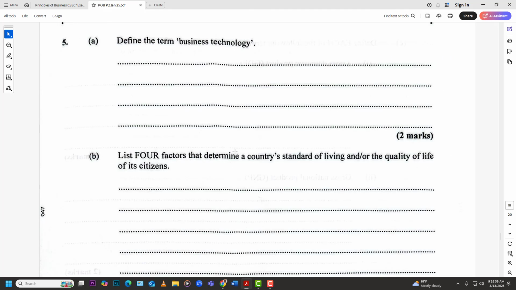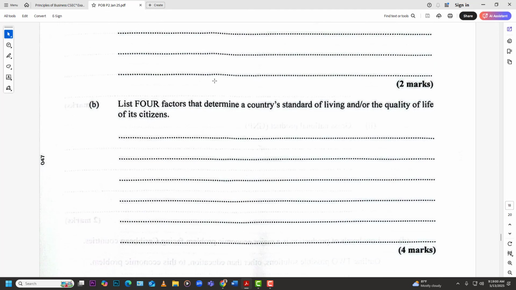All right, moving right along. List 4 factors that determine a country's standard of living and or quality of life of its citizens. One thing you have to know is that this module 3, a lot of people go down in module 3. Based on what CXC have said, a lot of people go down in module 3, so you have to make sure you're on top of module 3.